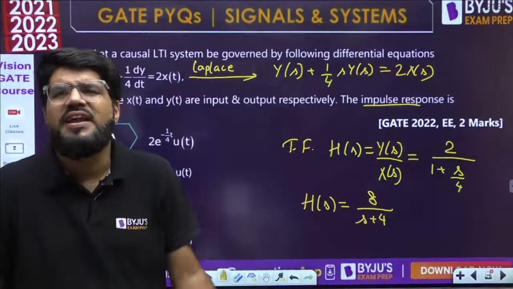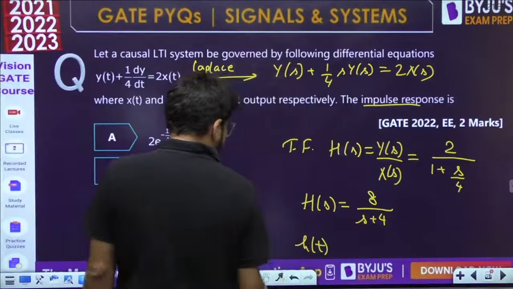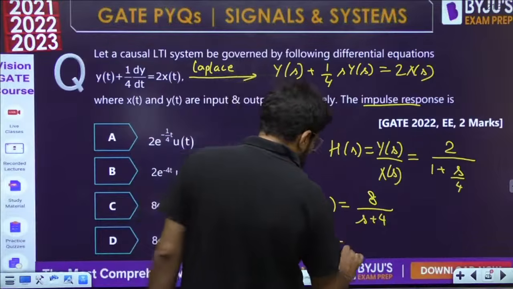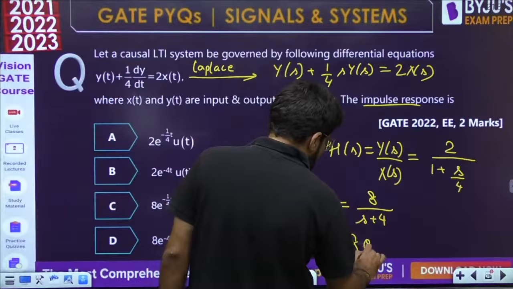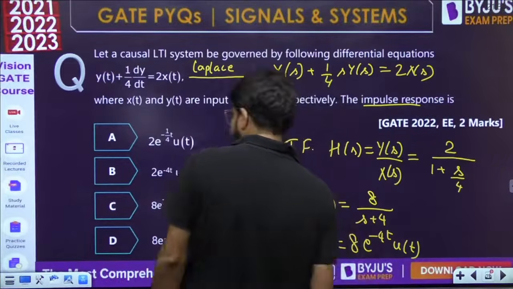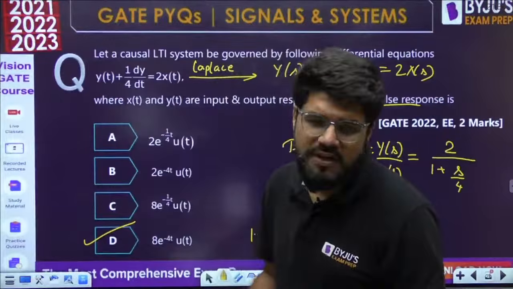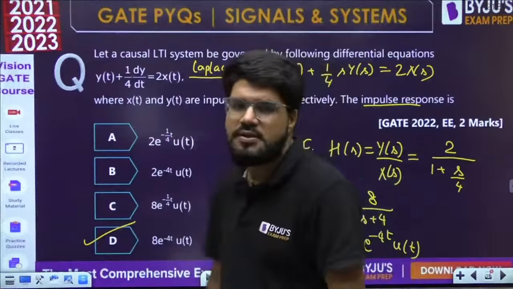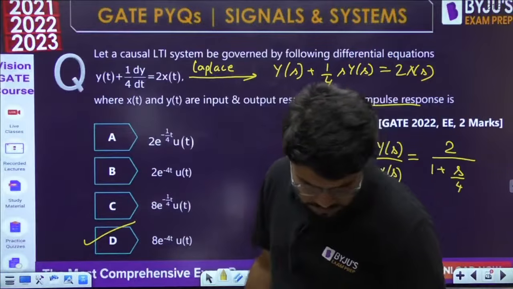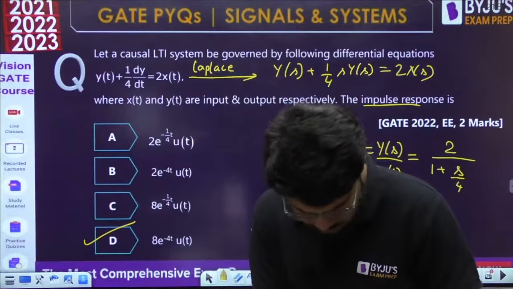8 upon s plus a. Whose Laplace transform is this? Very fundamental. Now the inverse Laplace transform will be the impulse response. What is the impulse response? 8 times 1 upon s plus a is e^(-at)u(t). So e^(-4t)u(t), 8e^(-4t)u(t). It is D. One of the simplest types of questions that can be asked. Can I say that? What could be simpler than this to ask?